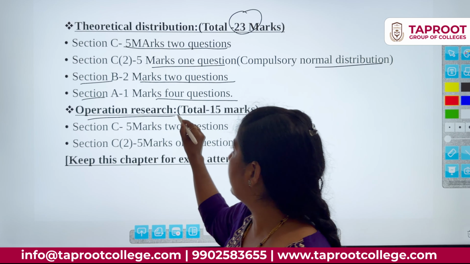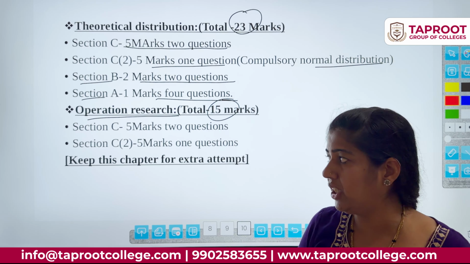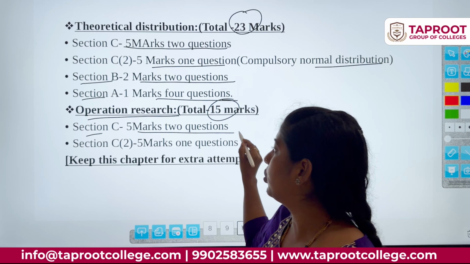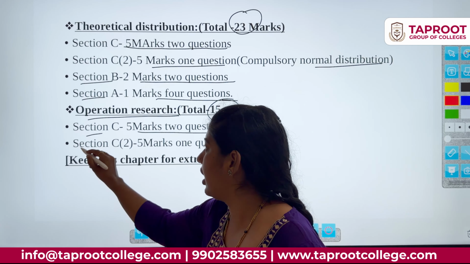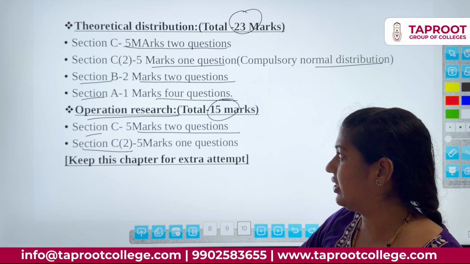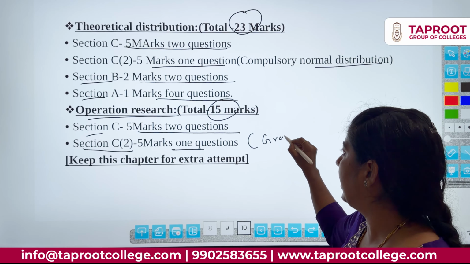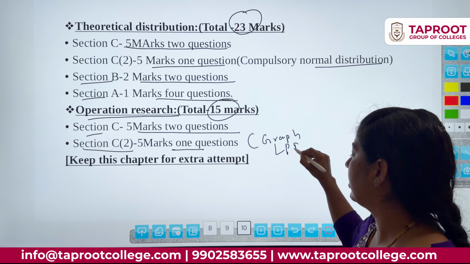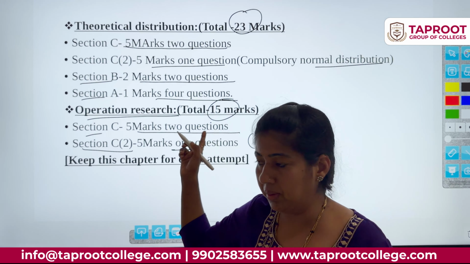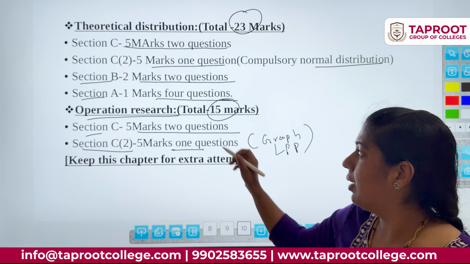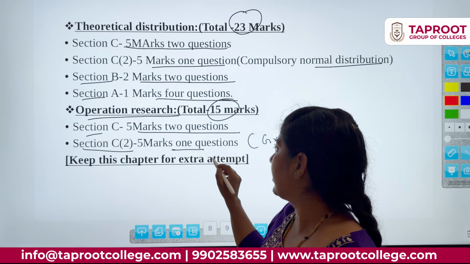And operation research is important for 15 marks. Section C, 5 marks, 2 questions will be there. In another part of section C, there will also be one question, that is the graph problem, the LPP problem, a compulsory question. Theory is also important there, but keep it as an extra item.